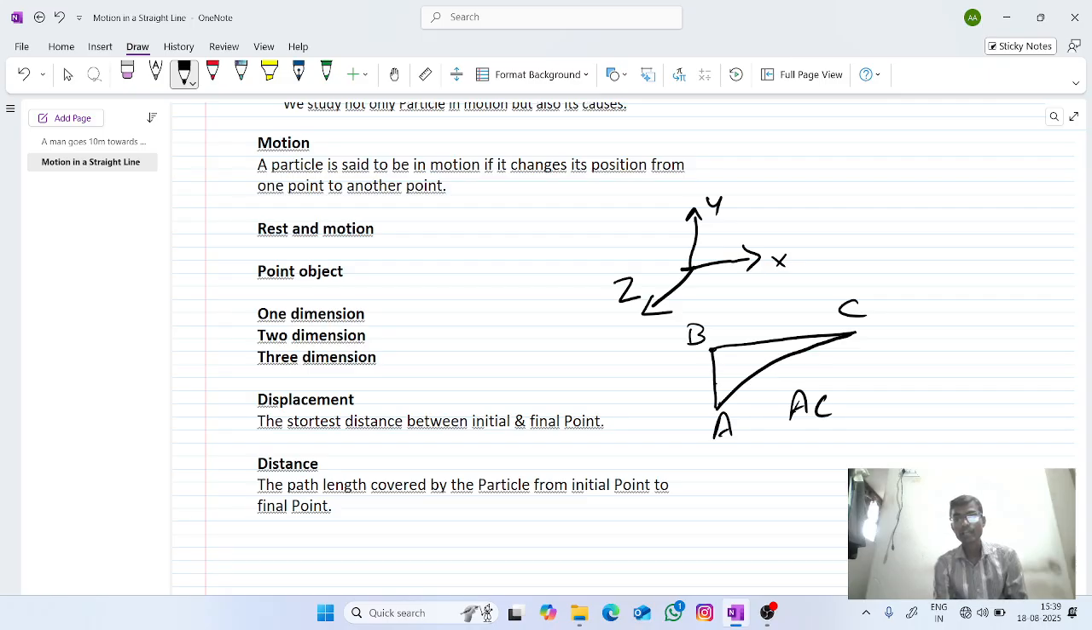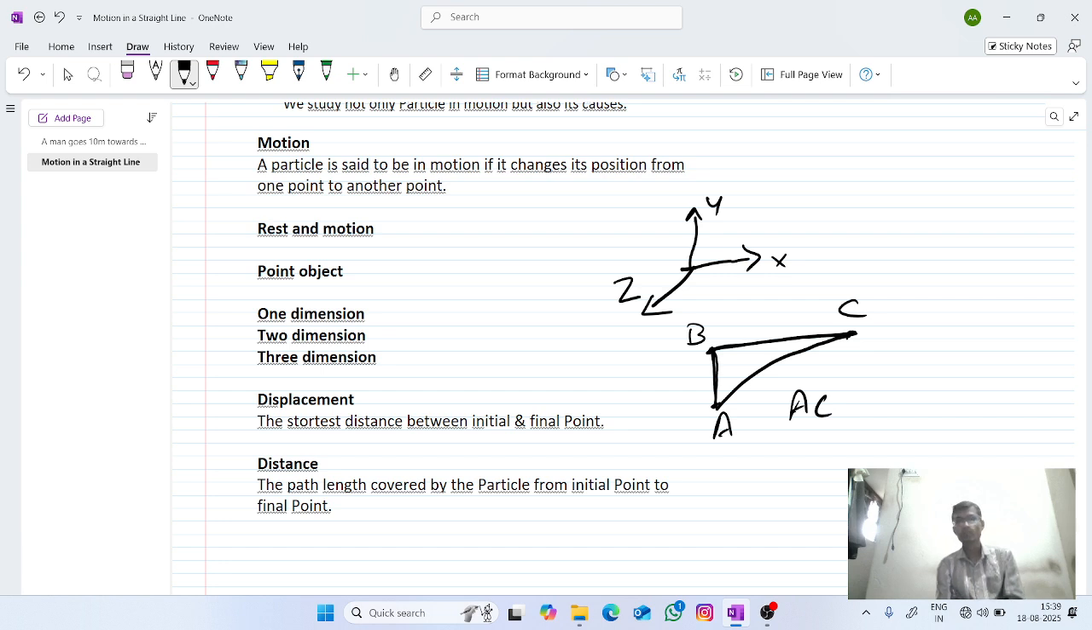Now the particle is moving from point A to point B, then it will go to point C here. So we will not see the shortest one here. We will see the distance covered by the particle. First it will go to point B. From point B it will go to point C.